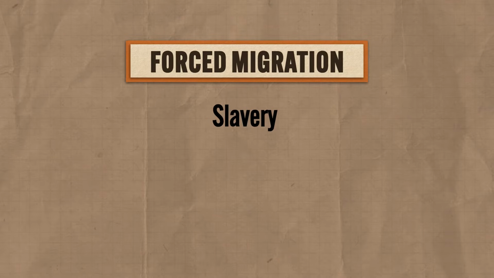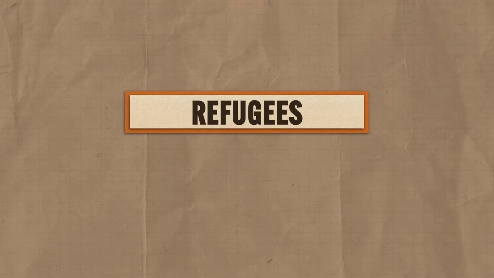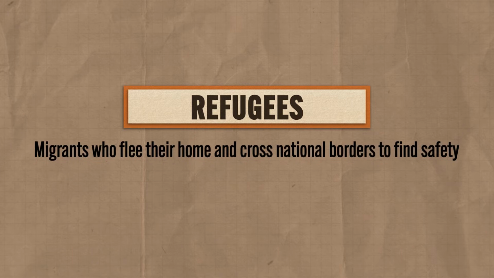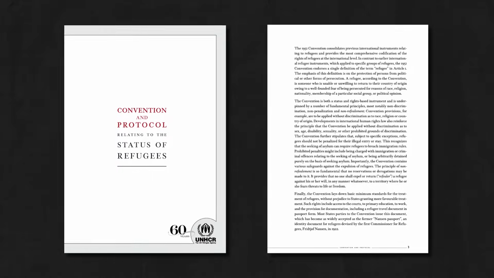But there are other events that create conditions for forced migration, things like natural disasters or ethnic persecution and the like. And even when people move in response to these events, they basically fall into one of two categories. Refugees are migrants who flee their home and cross national borders to find safety. Now, refugees are eligible for special protection under international law. The United Nations has certain standards for people to qualify as refugees.